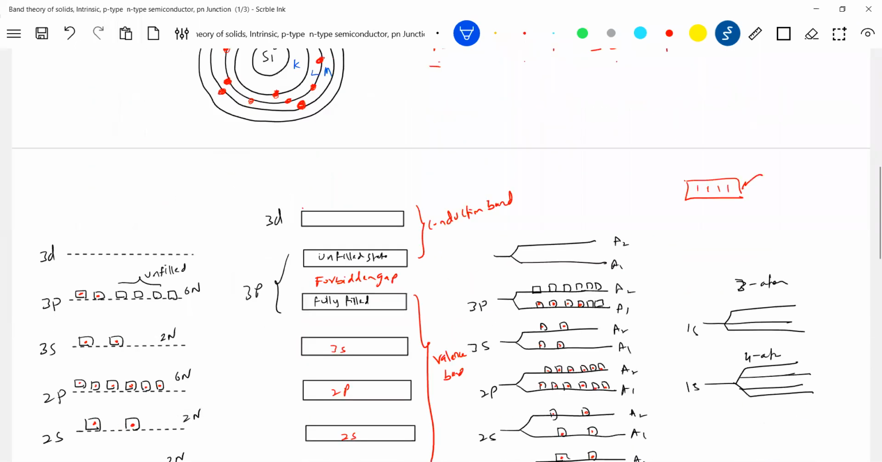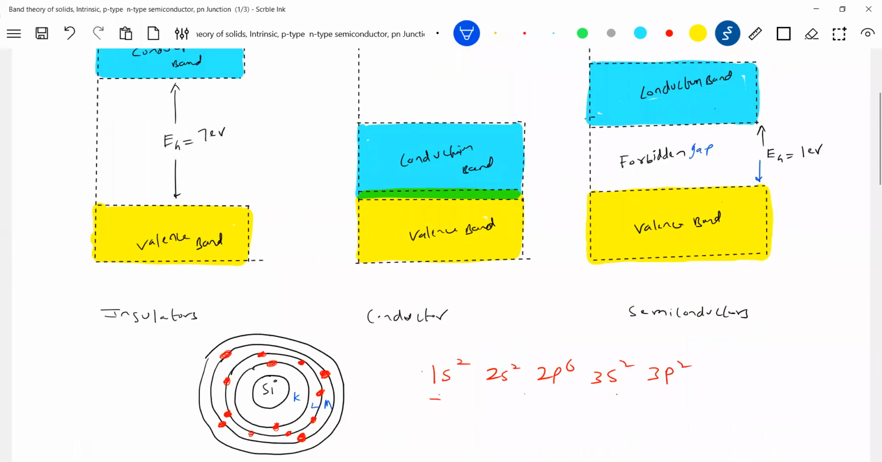I'll vary the temperature. If I vary the temperature, then the valence electrons which are present here, if they gain sufficient energy, what happens? Due to thermal agitation. So what do you mean by thermal agitation? If I increase the temperature, the atoms start vibrating about their mean position. Due to that vibration, if the outermost valence electrons gain sufficient energy, they will jump to the conduction band.